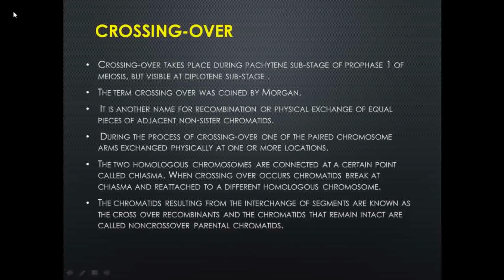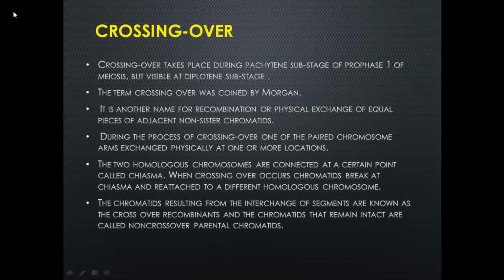During the process of crossing over, the paired chromosome arms are physically exchanged at one or more locations. A small part of the arm is exchanged between paired chromosomes.